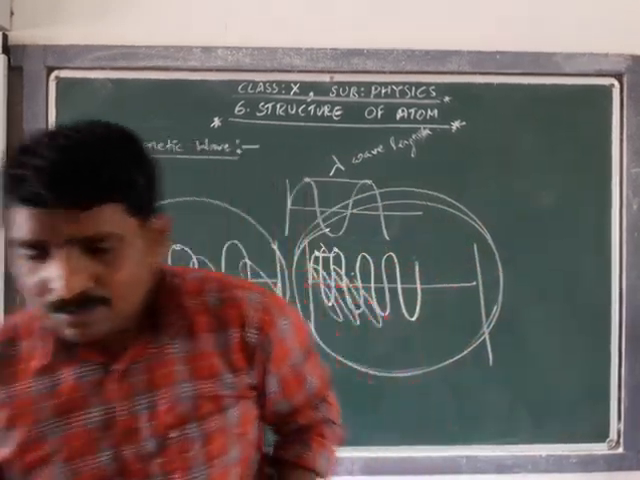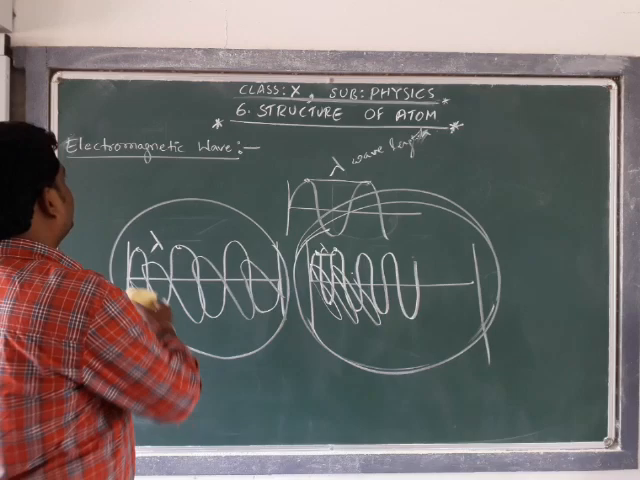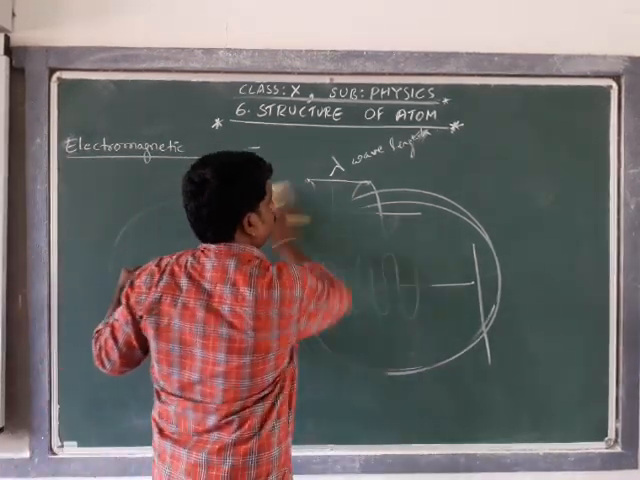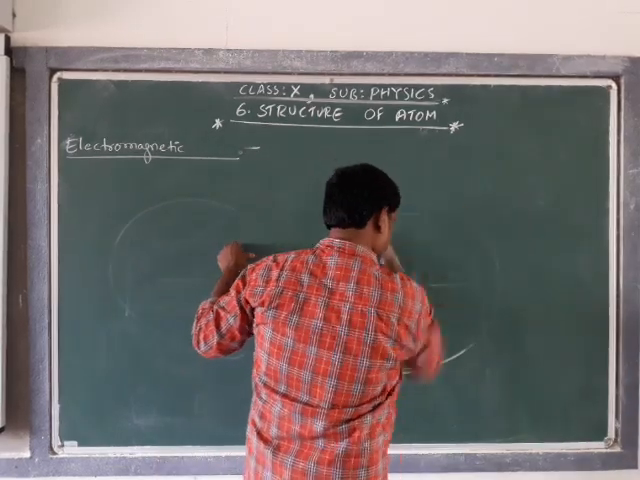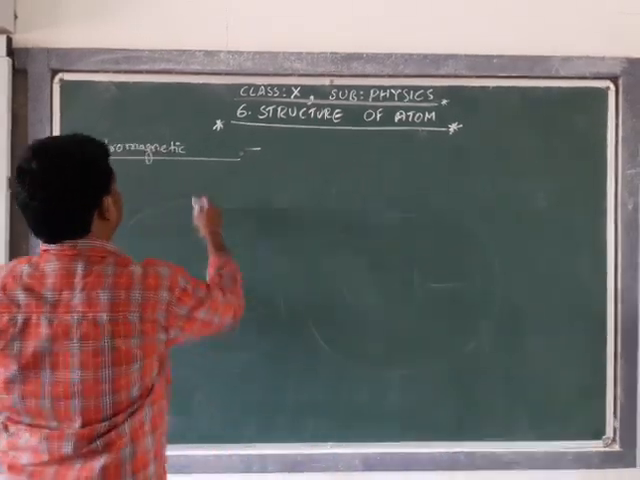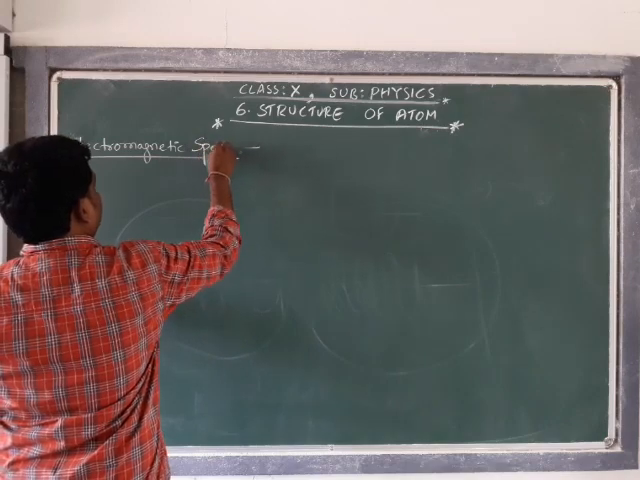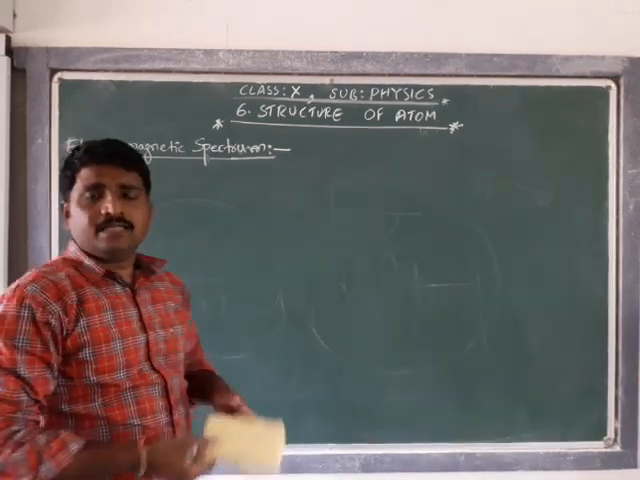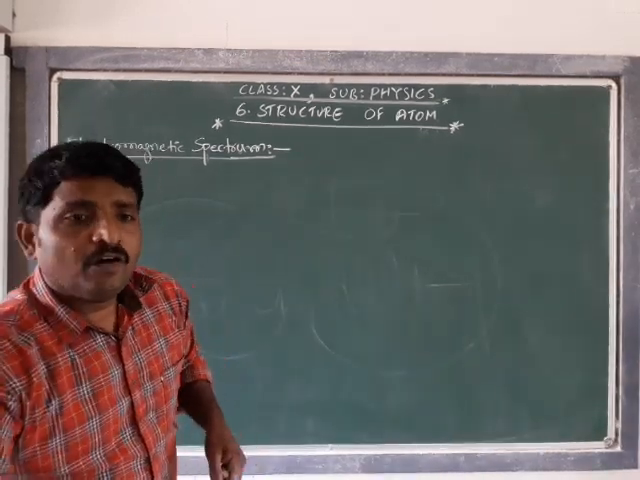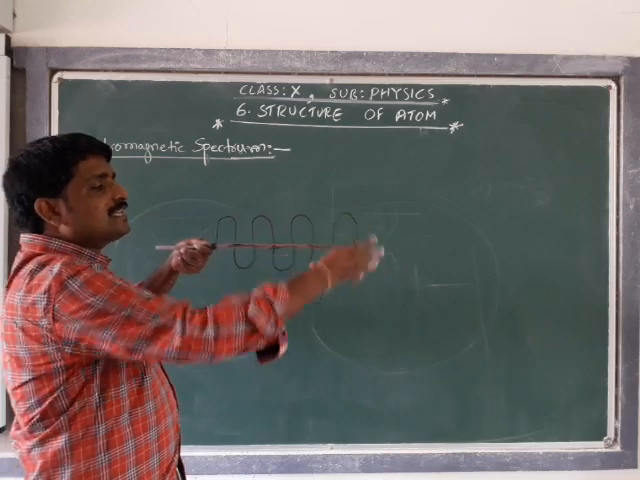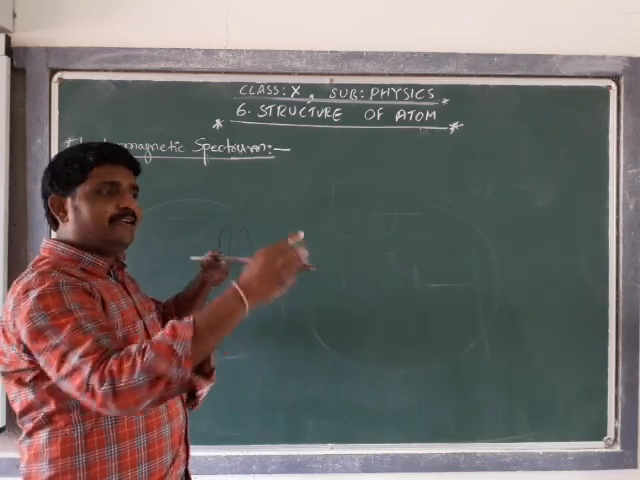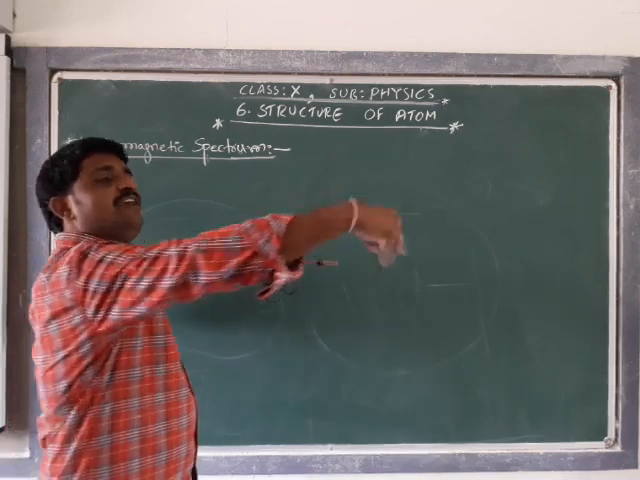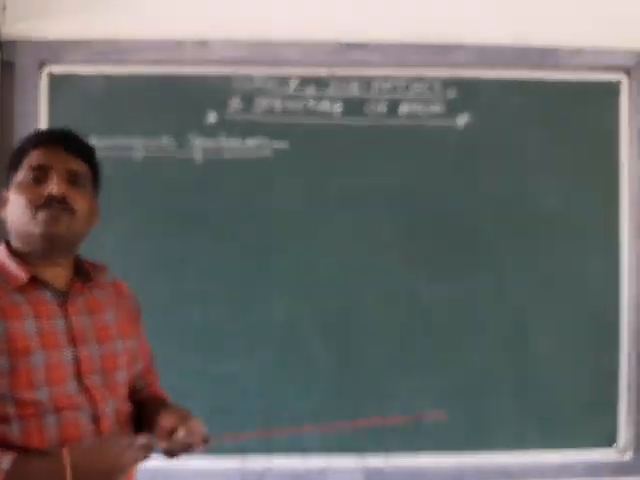Now let's discuss what the electromagnetic spectrum is. The combination of such electromagnetic waves of different wavelengths gives an electromagnetic spectrum.